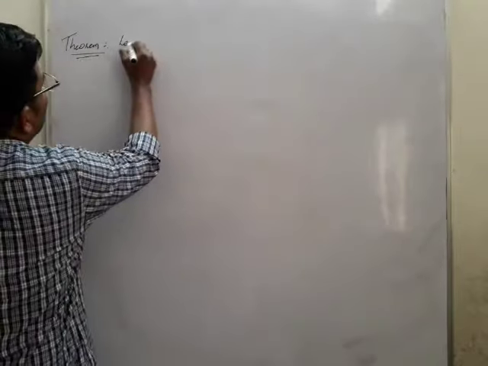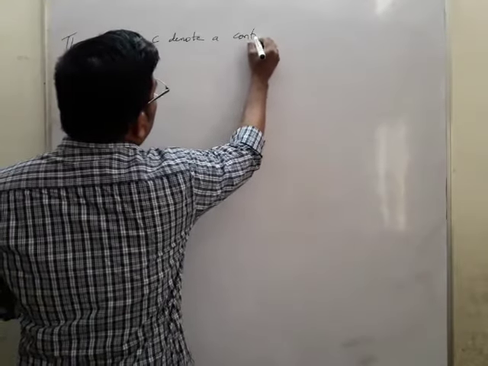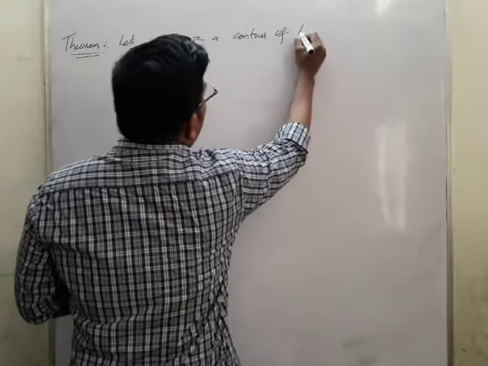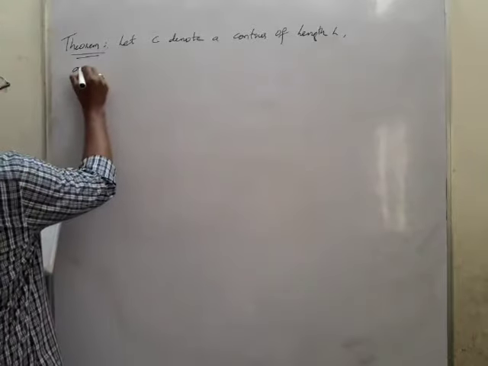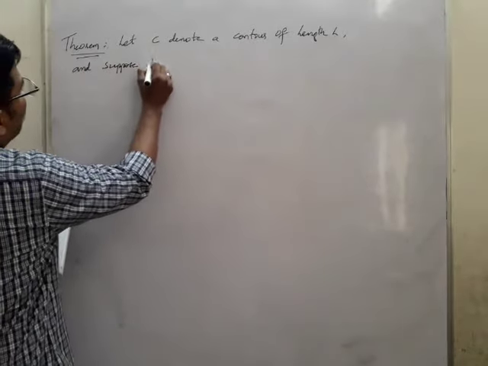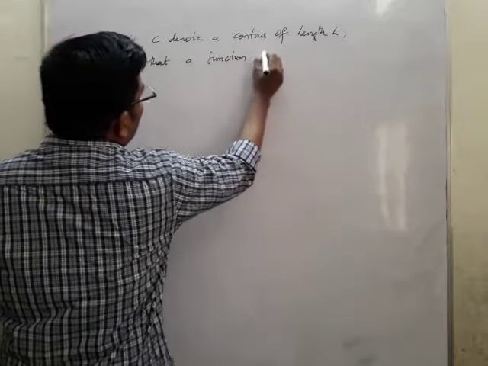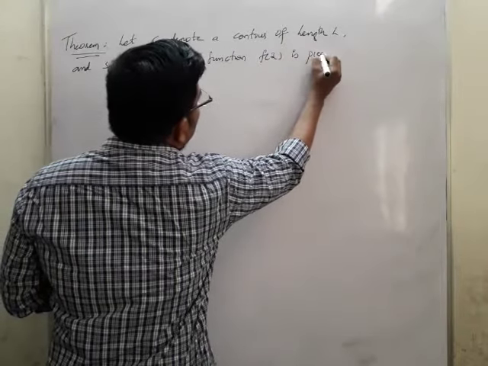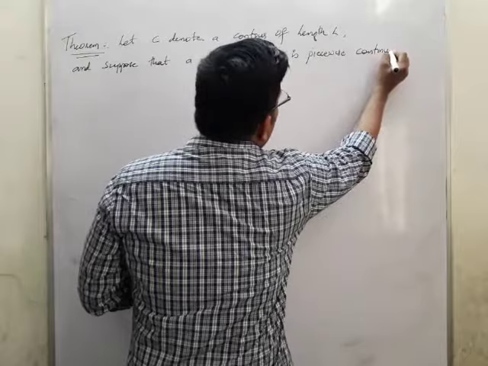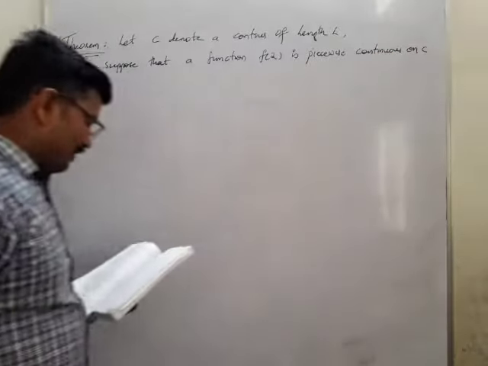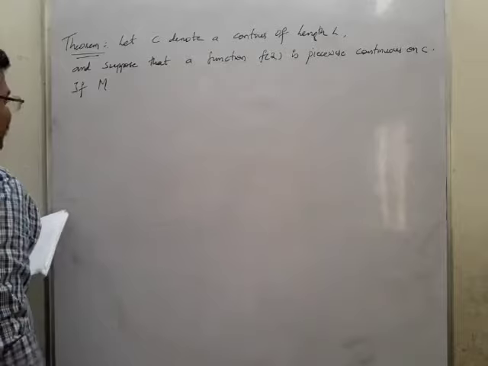Let C denote a contour of length L, and suppose that a function f of z is piecewise continuous on C. Piecewise continuous on C.